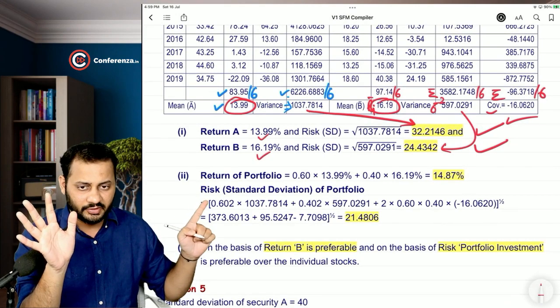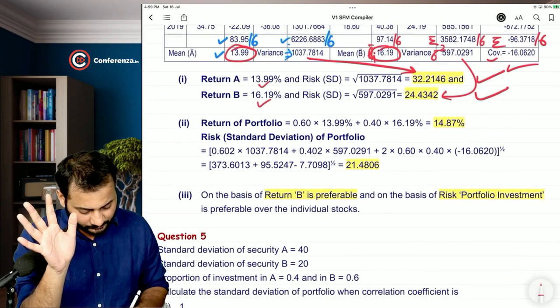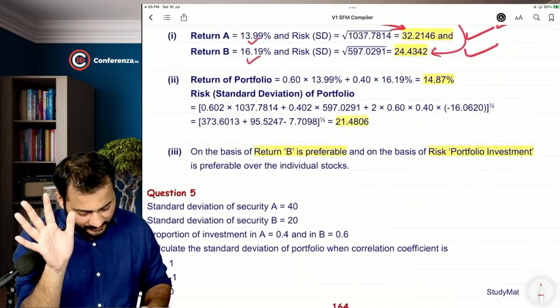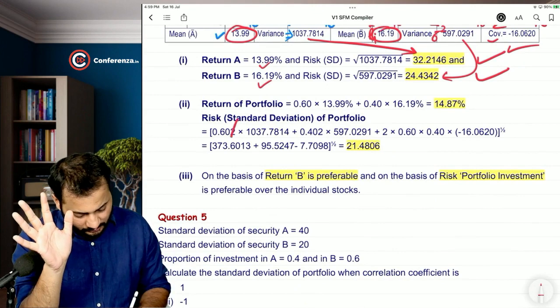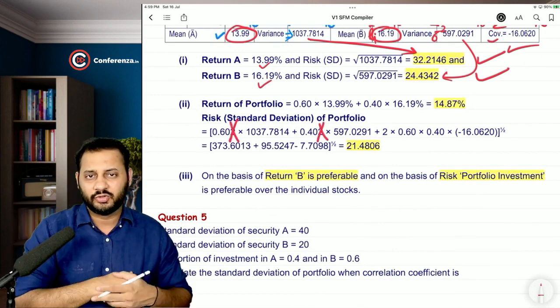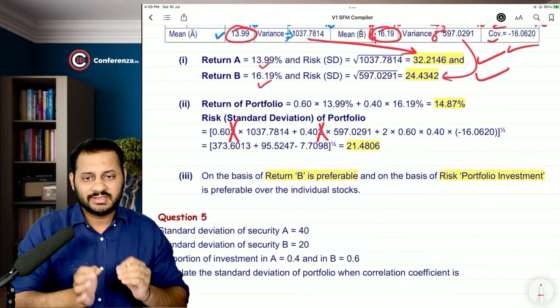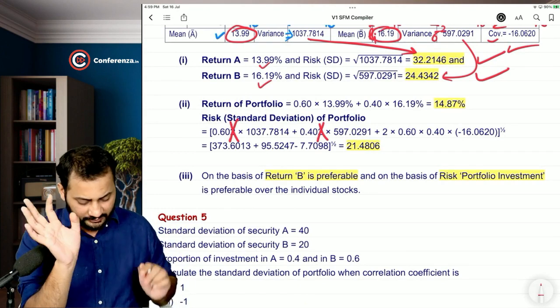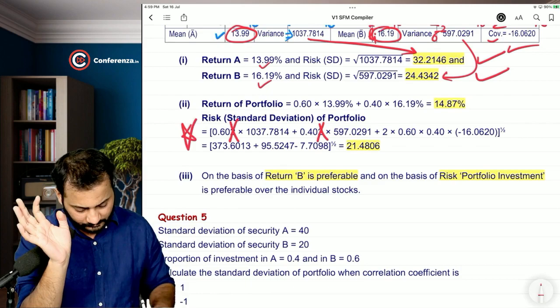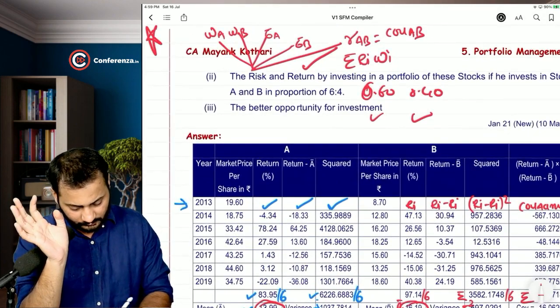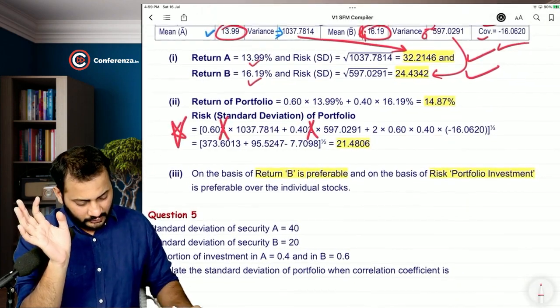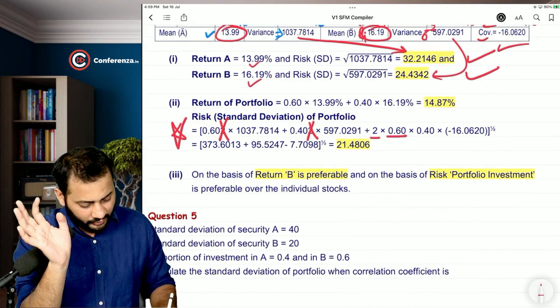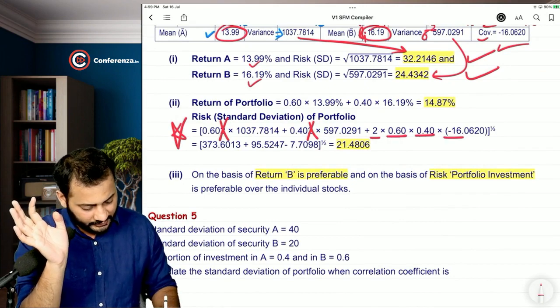Risk of the portfolio, what will happen? Why have they taken 0.602? So just remove this and remove this. 402 and 602, this is a printing mistake. 0.60 and 0.40, take this much only. Then go ahead, 2 into weight of A, weight of B, and then this covariance.